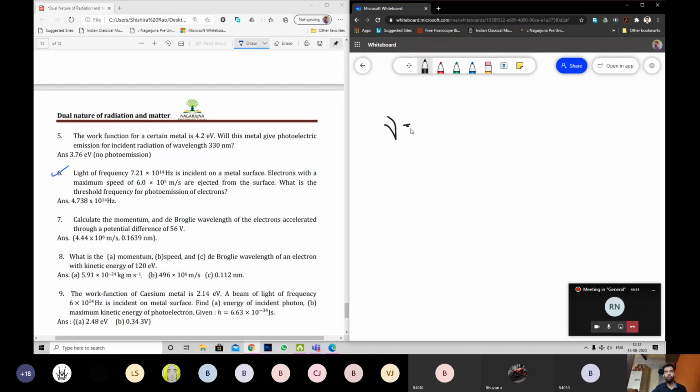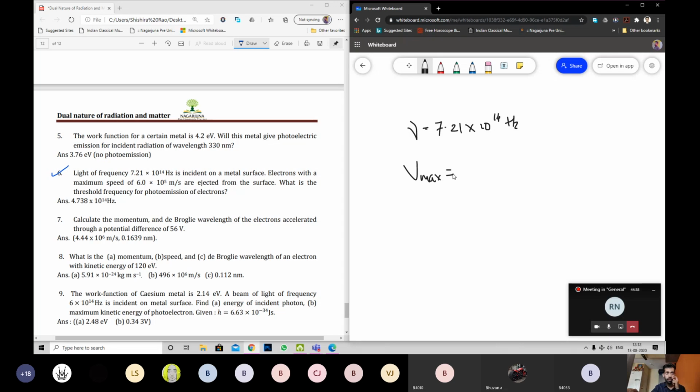Nu equals 7.21 into 10 power 14 hertz is incident on a metal surface, right? Electrons with a maximum speed, Vmax, are given, not potential or kinetic energy.